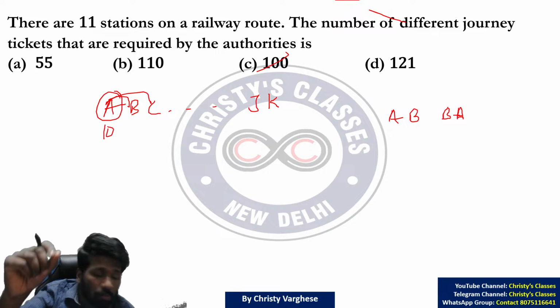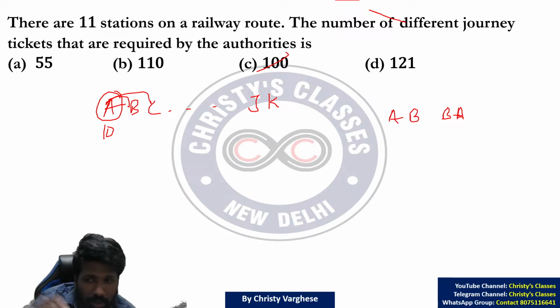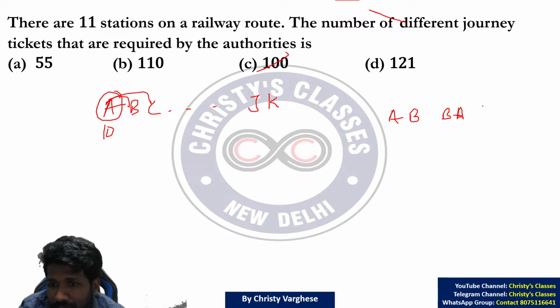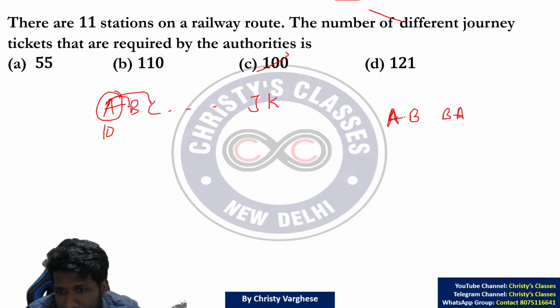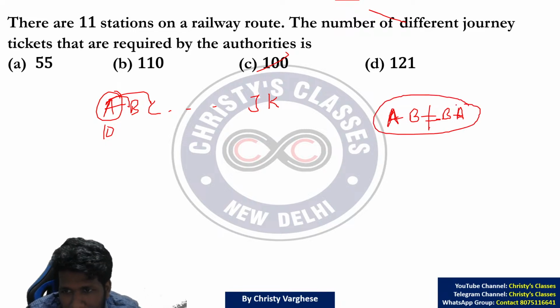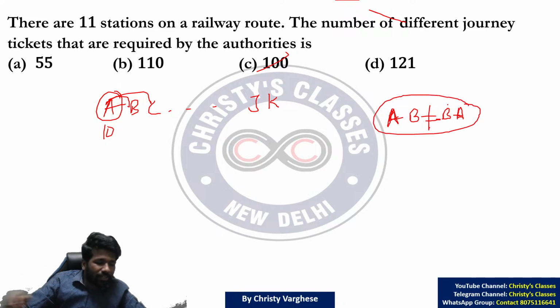If they are same, combination formula. Order does not matter, combination formula. If they are different, not combination, fundamental principle of counting. Just think. In Indian Railway, you are traveling from Delhi to Agra. For your return journey from Agra to Delhi, can you use the same ticket? No, right? So they are different tickets. Delhi to Agra ticket is different from Agra to Delhi ticket. So A to B is not same as B to A. Order matters.